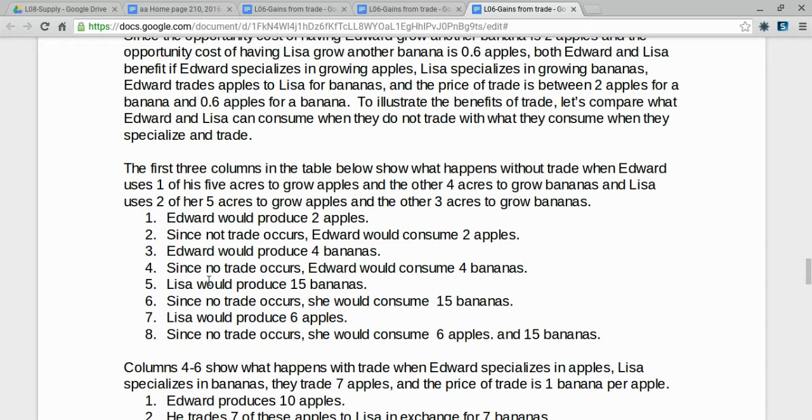Lisa is using 3 acres to grow bananas. Each of her acres grows 5 bananas, so she'll produce 15 bananas. Since no trade occurs, she would consume 15 bananas. Lisa's got 2 acres growing apples. Each acre grows 3 apples. She'll produce a total of 6 apples. Since no trade occurs, she would consume 6 apples.